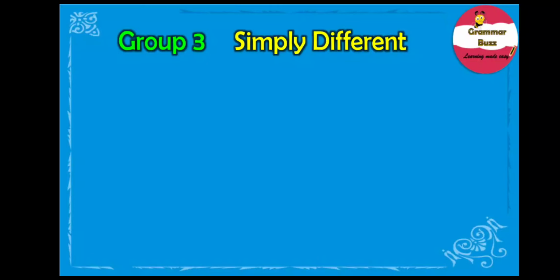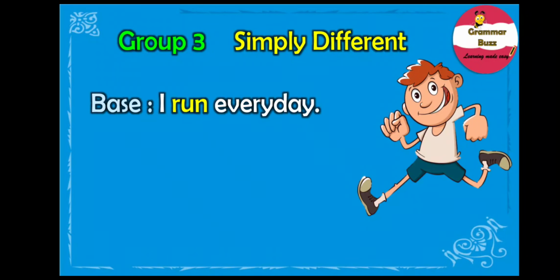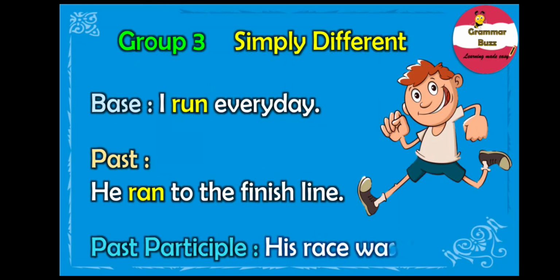Well, let us take the example of the verb run. Our base sentence is I run every day. Simple past is he ran to the finish line and the past participle is his race was run. Note, the base form and the past participle form of the verb run remain the same while the simple past form is different, that is ran.